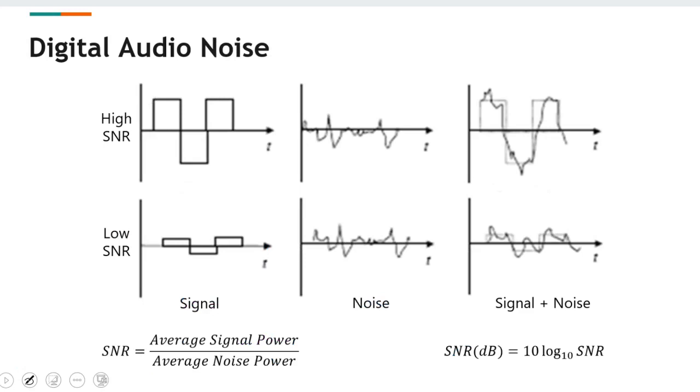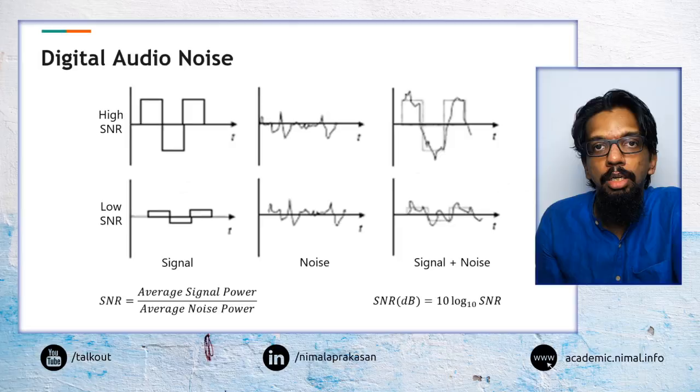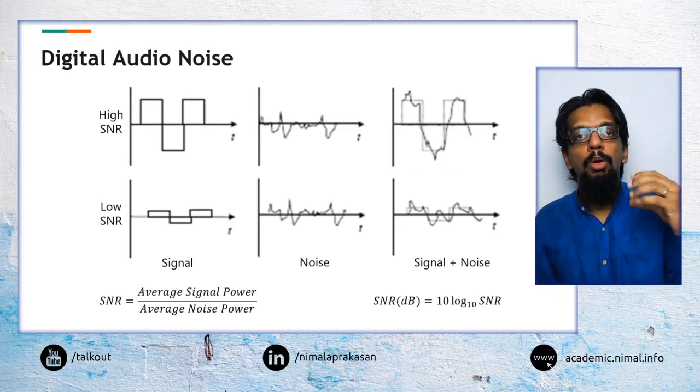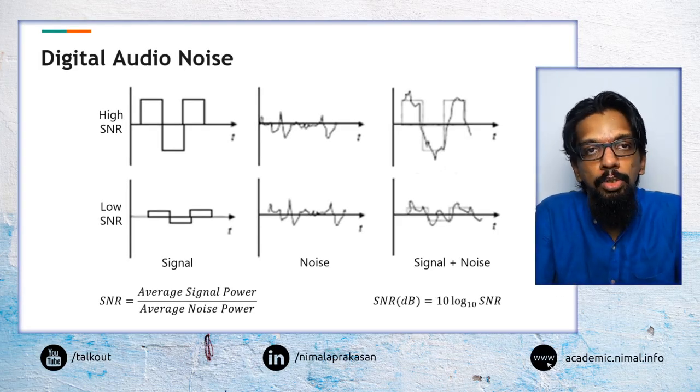Then there's another concept that would be of interest to you when we are thinking about acquiring analog signals and converting them into digital signals. When that digital signal is being transferred across different mediums, we may come across a problem called digital noise, or digital signal noise, or digital audio noise.